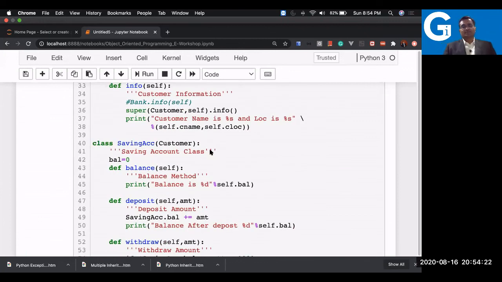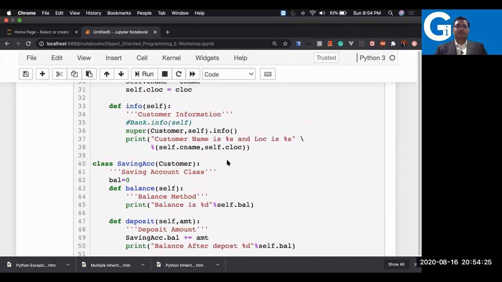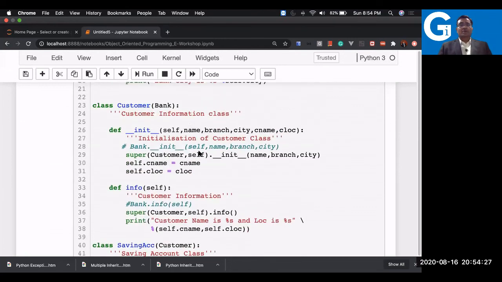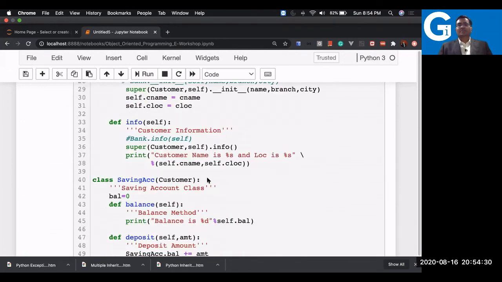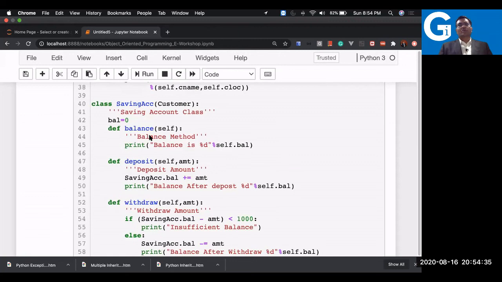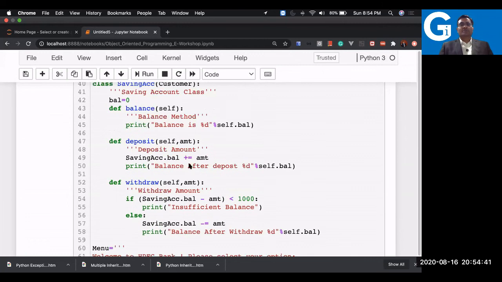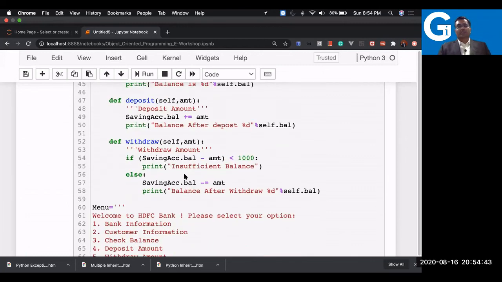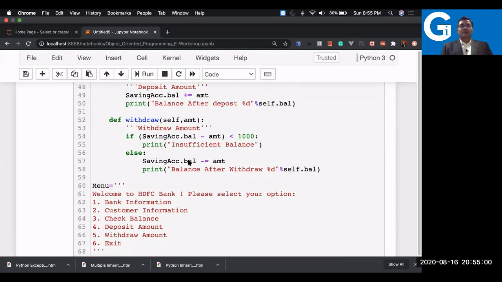Then I have the SavingAccount class, and in the SavingAccount I am accessing the Customer class, which is inheriting the Bank class, right? So this is the best design to follow, and you can see hierarchical inheritance in this case. I'm writing only the methods which are unique to SavingAccount, which are the balance method, deposit method, and withdraw method. And I wrote a condition here: if I'm trying to withdraw an amount that would take me below the required minimum balance, let's say 1,000 is the minimum balance required, then it should print the message insufficient balance.